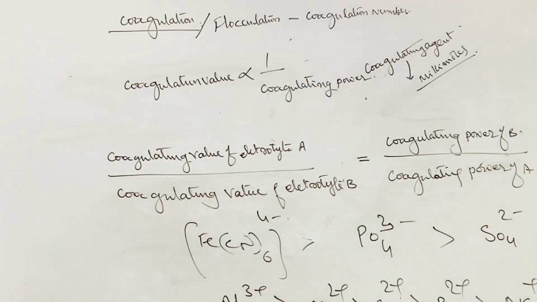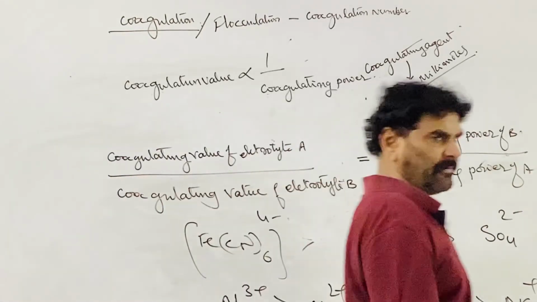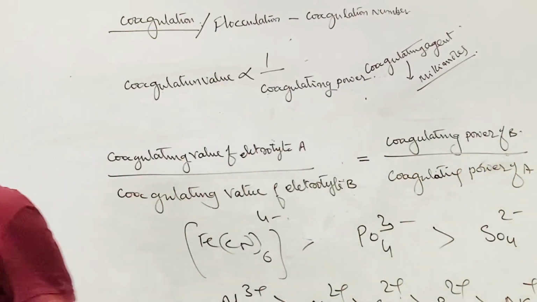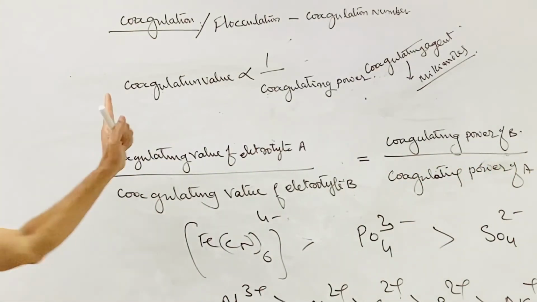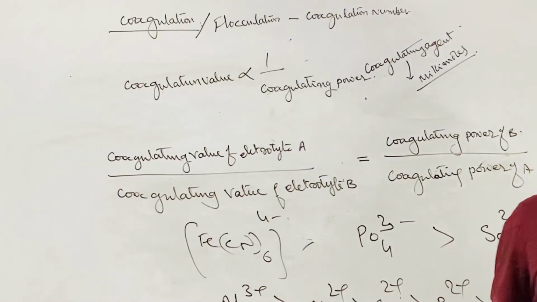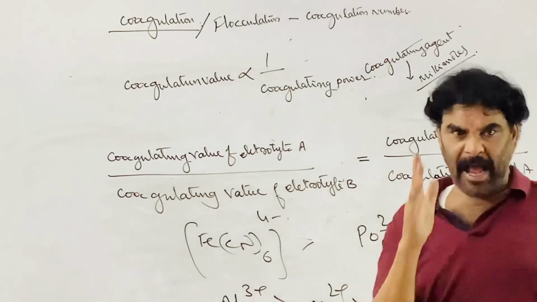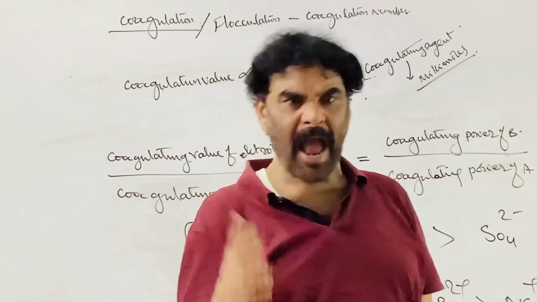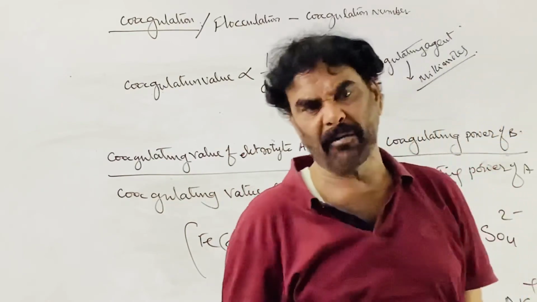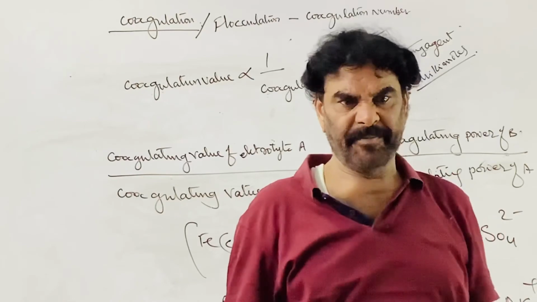There are same charge densities I have taken into consideration. So this is the Hardy-Schulze rule, that valency decides the coagulating power of the ion. See, when the electrolyte is added, either the cation or anion acts as the active ion. That depends on the nature of the charge on the colloidal particles.